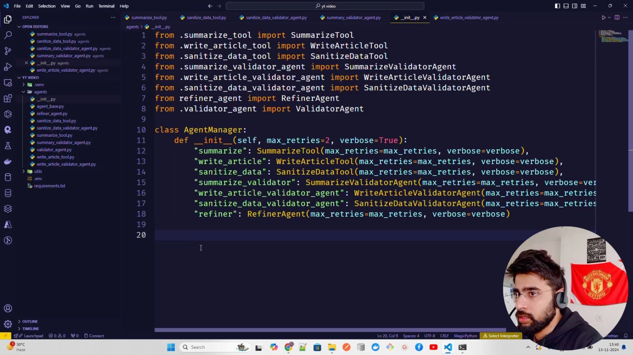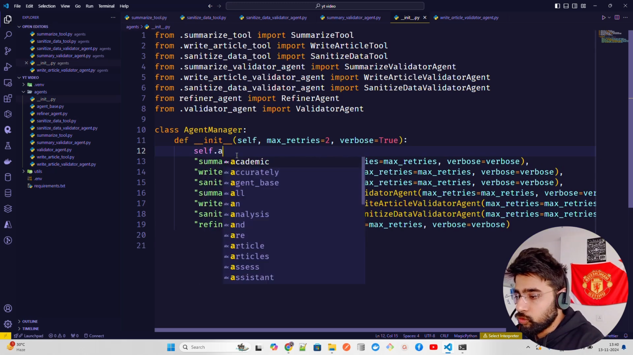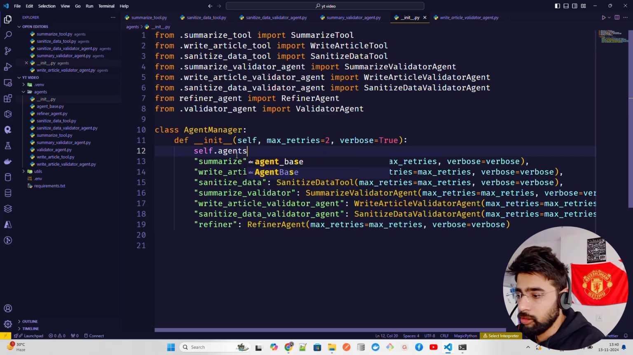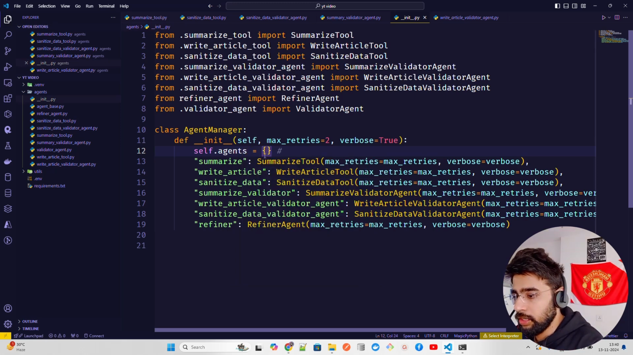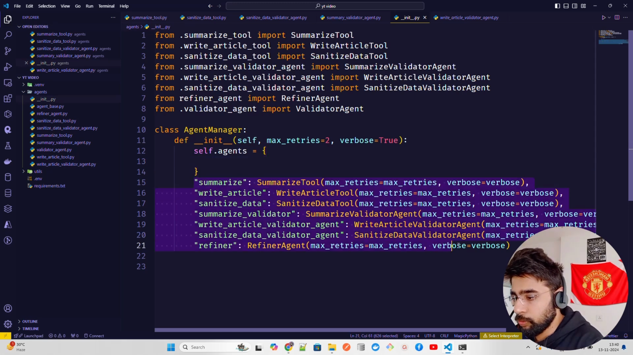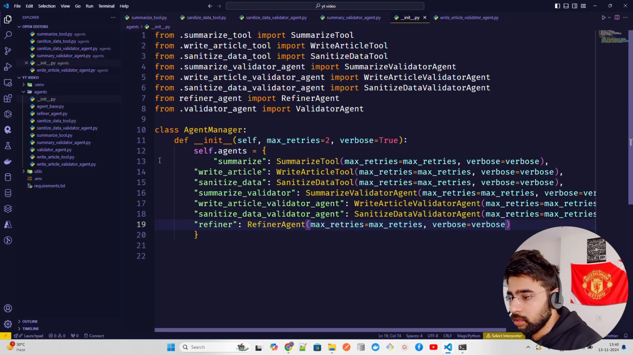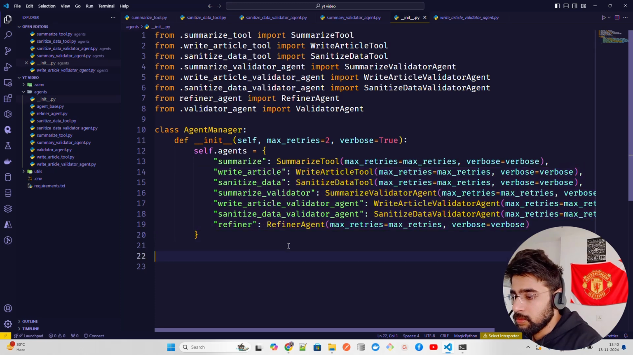Now, seems like I made a mistake. This has to be in self.agent, because then that will be the variable that we're going to use to pass it, and it's going to be a key value pair. Okay, so I'm just going to copy all this. Now it's good. So we have self agent done.